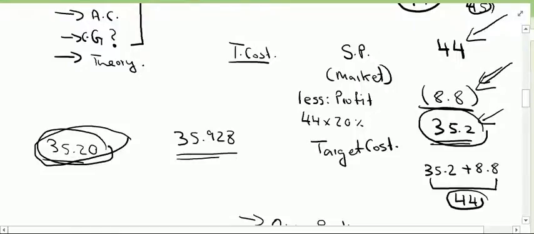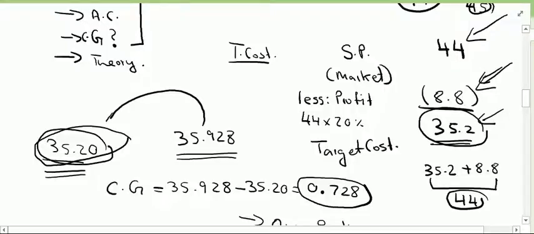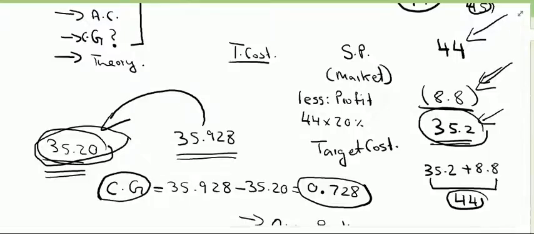Our current cost, or actual cost, is higher than our target cost. Therefore, a cost gap exists, which is actual cost minus target cost, and the cost gap value is 0.728. So we should take measures to close this cost gap in order to reduce our costs from this value to this value. How do we close this cost gap, as was discussed in class.